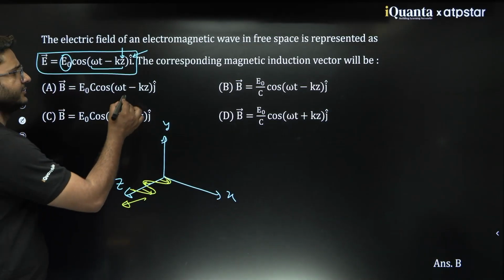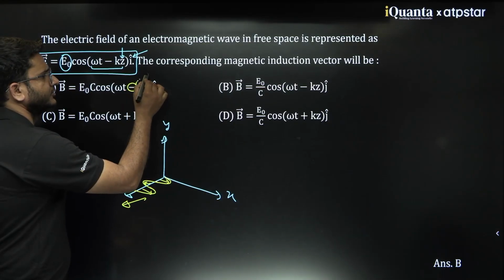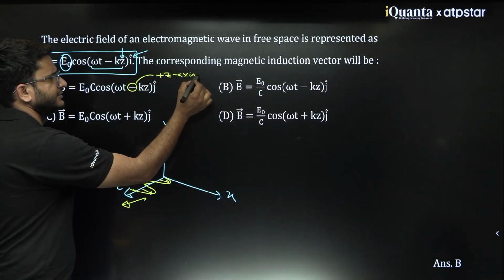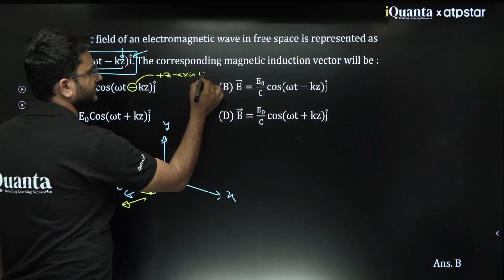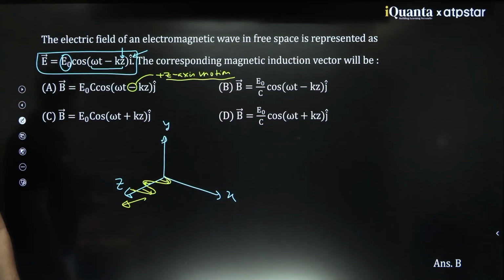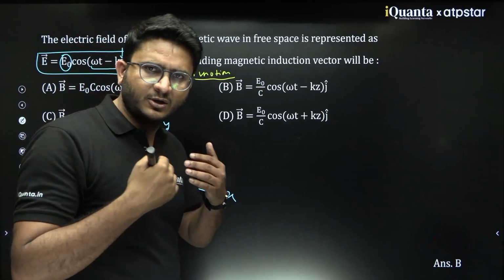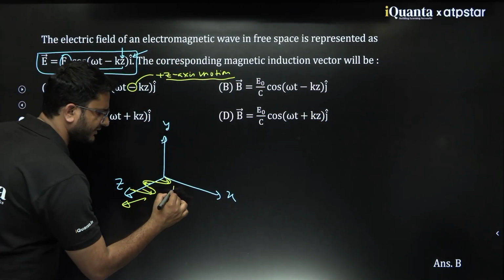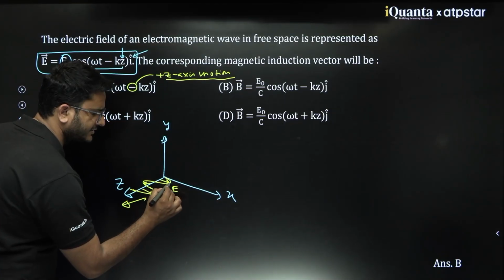Here the minus sign means plus Z axis motion. That is the simple meaning: motion of the wave is along plus Z axis. So this is the electric field value in this direction.